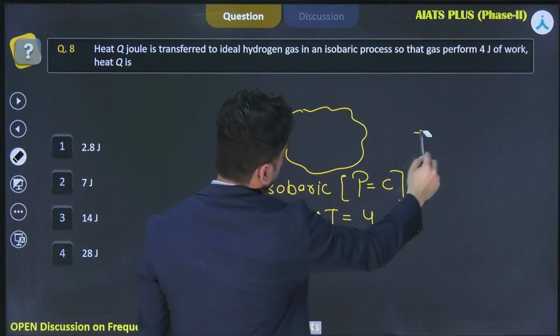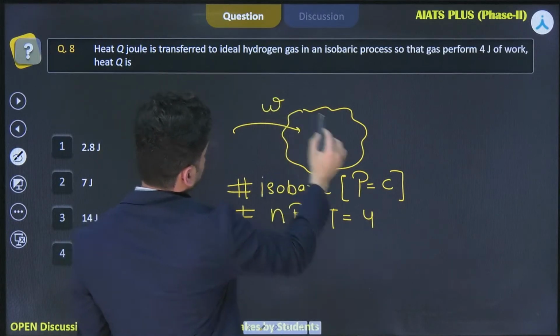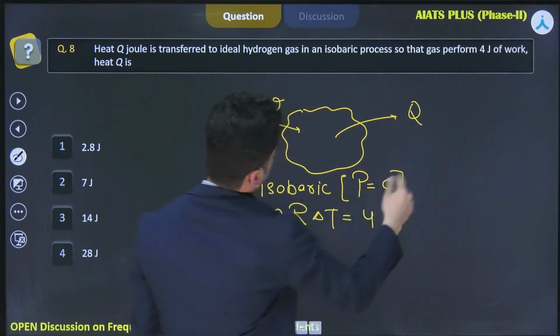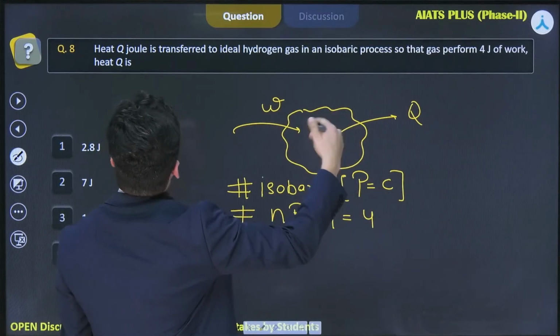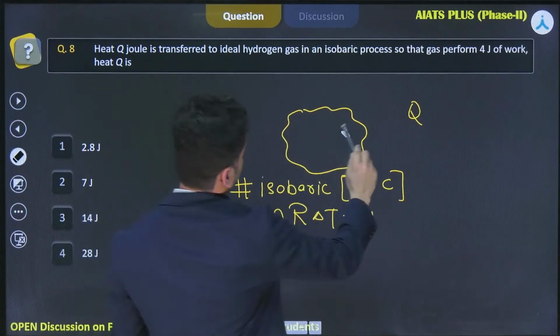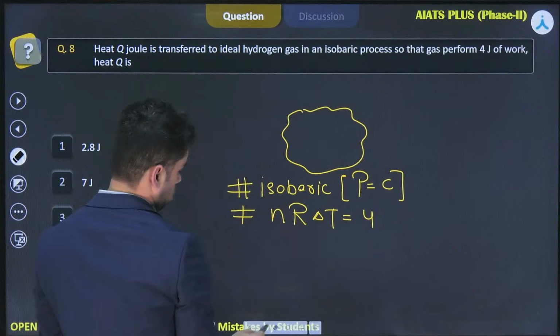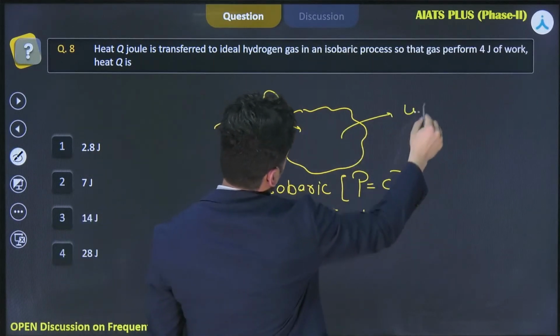Let me make it again. Heat is transferred to the system and the work is done by the system, right?